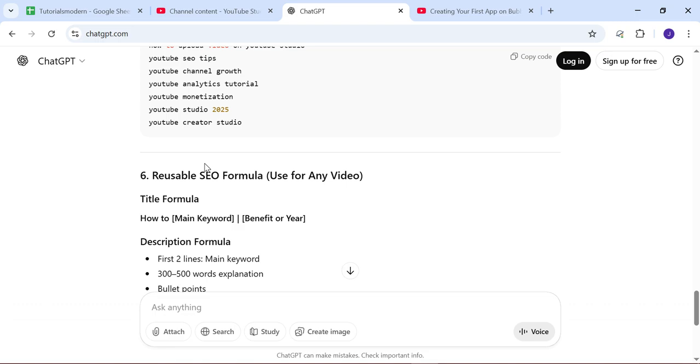So that's all about how you can use ChatGPT to generate SEO based title, description and tags for your video.